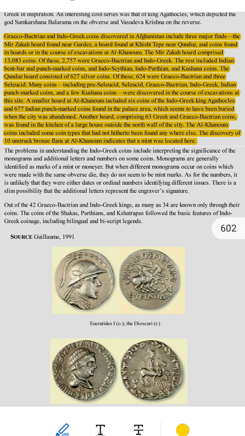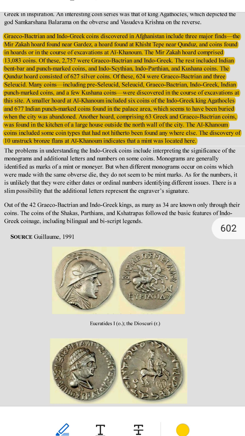Let's go step by step and explain everything in even simpler and more detailed terms. What are we talking about? We are talking about ancient coins made and used by 1. The Greco-Bactrians, Greeks living in a region called Bactria, north of modern Afghanistan. 2. The Indo-Greeks, Greeks who ruled parts of northwest India and Afghanistan. Coins from these rulers were found in 3 important places in Afghanistan: Mirzakar, near Gardez; Kish Tepe, near Kunduz; Aikanu, a city built by the Greeks.